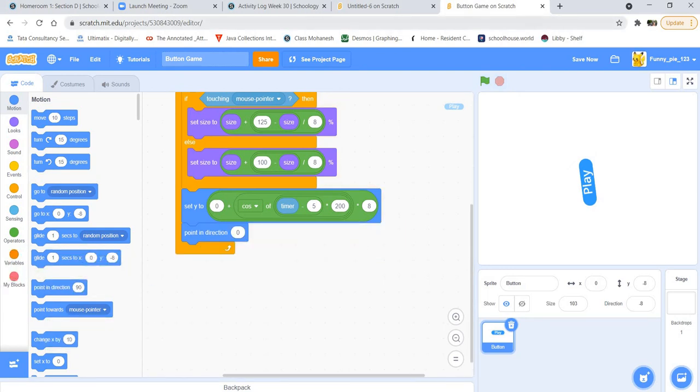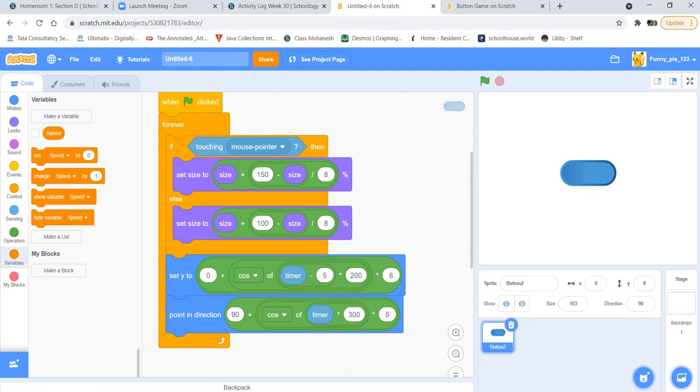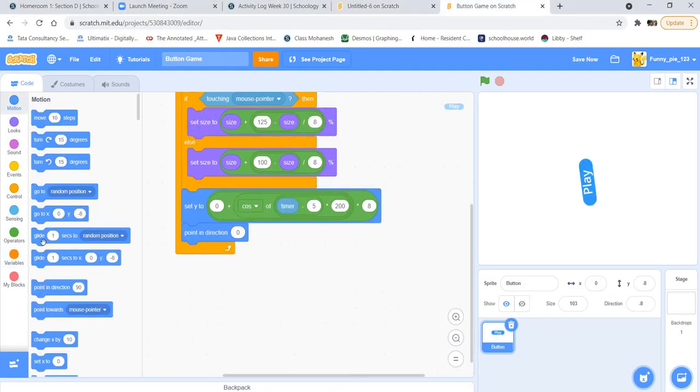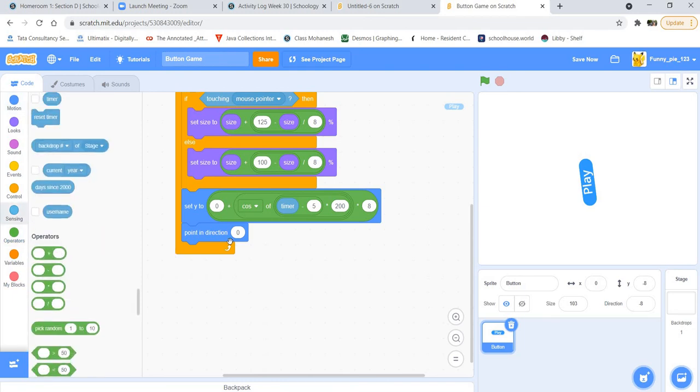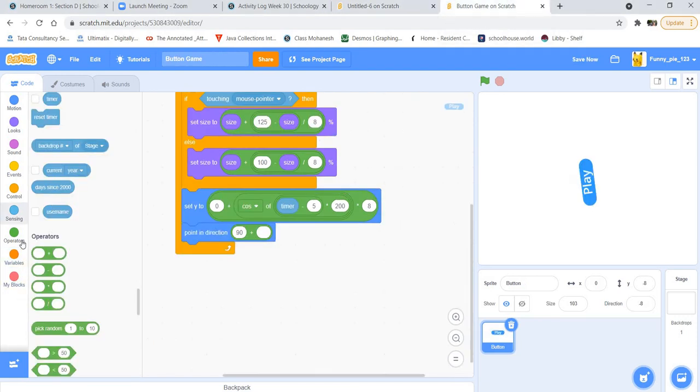But we will instead put 90 plus, we'll get a plus operator, and then we will put 90 plus the cosine of timer times 300.